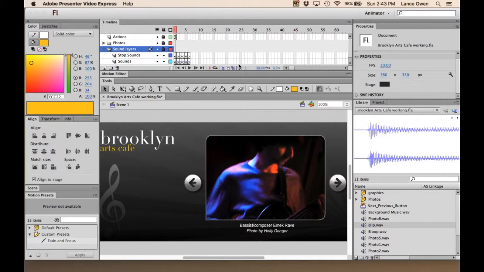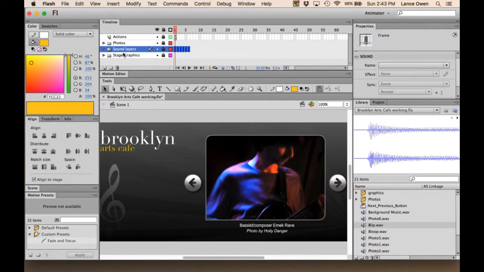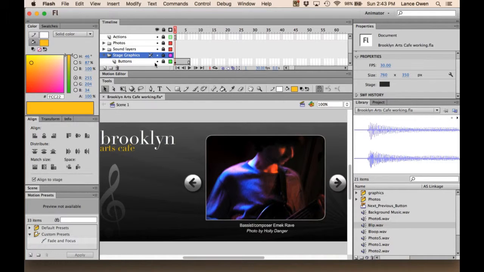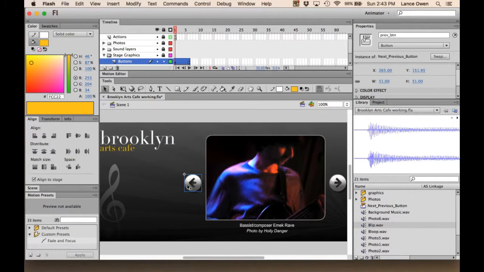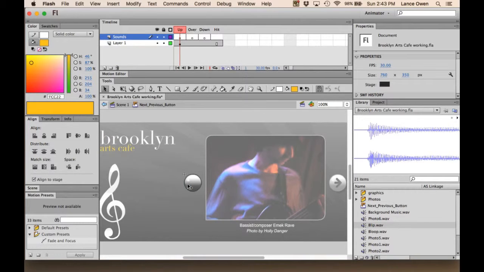Well, let's for the moment just close up the sound layers. And by all means, if you want to put padlocks on them, you can. So let's just close that up and open up stage graphics. Now, we're going to be wanting to look at these buttons, which are obviously these here. We need to take the padlock off. Now, once the padlock is off, I'll need you to select the button but not the arrow. So we've got that. Double click on the button.